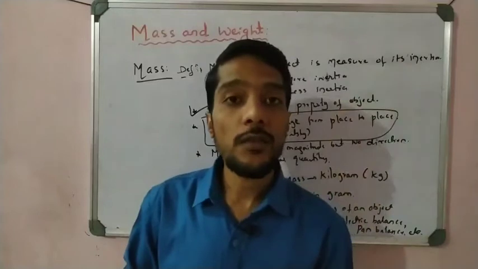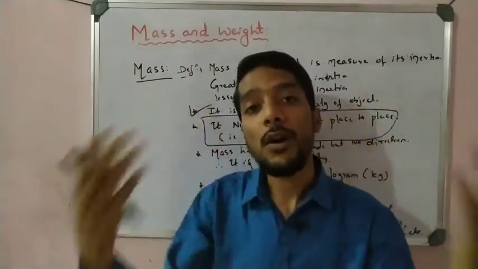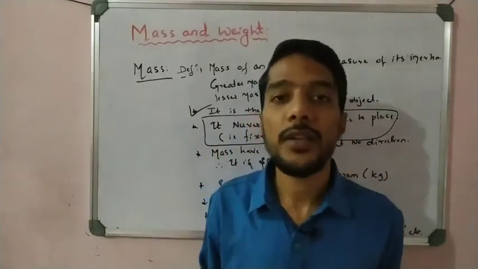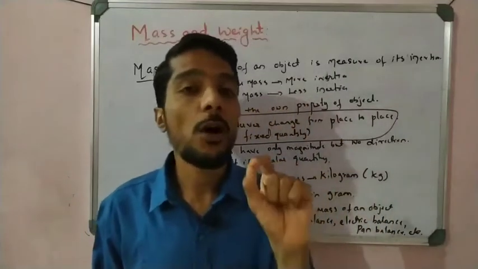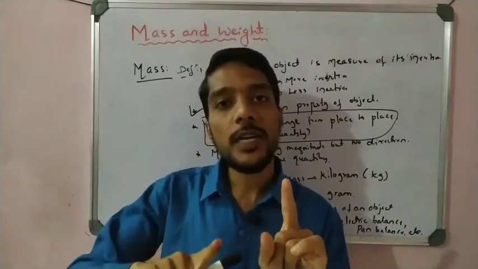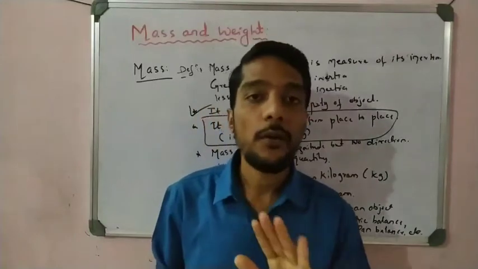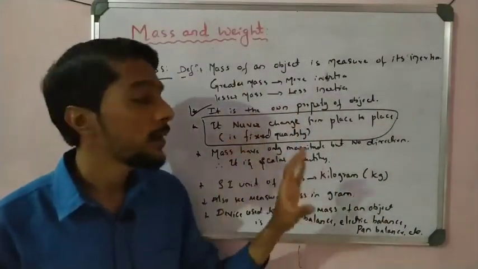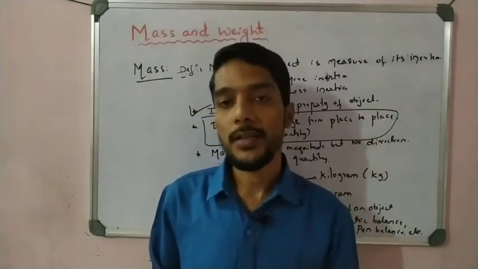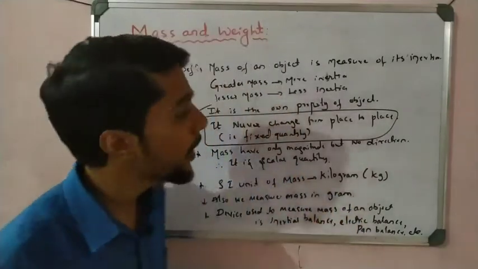If the object is present on the earth, on the moon, or in space, in all situations the mass of the object remains fixed. It never changes. If the mass of an object is 1 kg on the earth, and that object is on the moon, then also the mass is 1 kg. So that is very important. Remember, mass is a fixed quantity, its own property, never changed from place to place. You change the place, but mass is never changed, right? So that point you have to remember here.